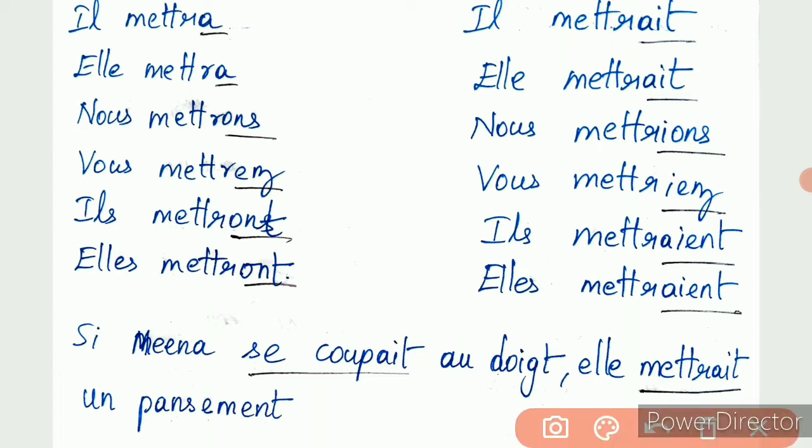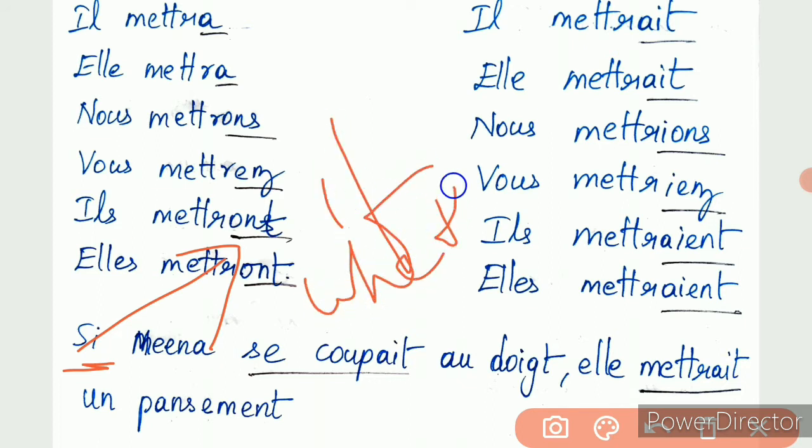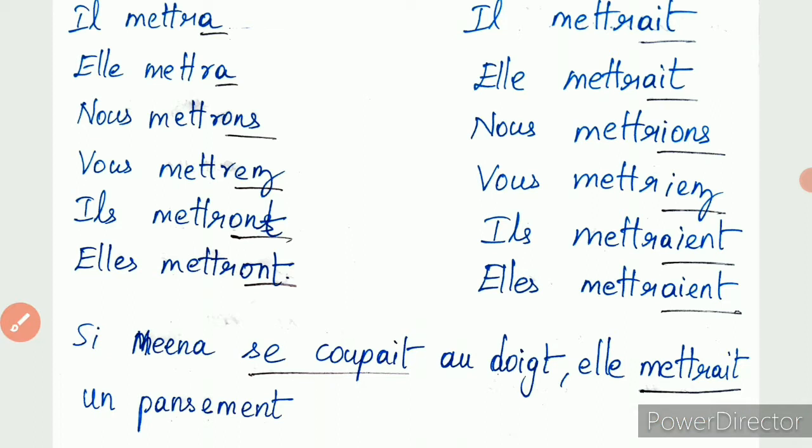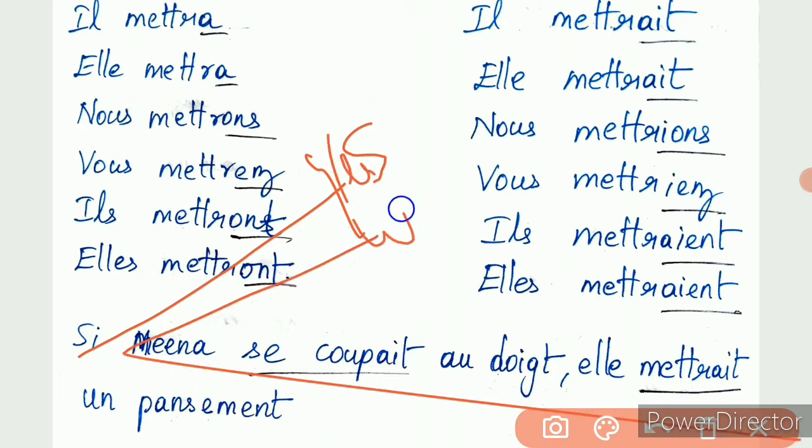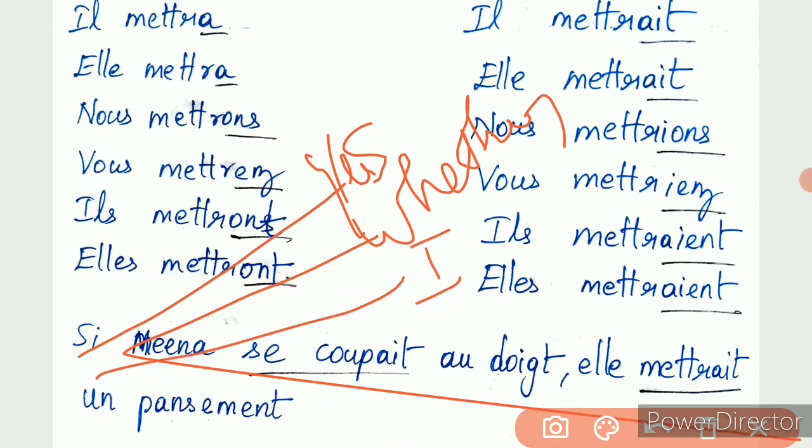While writing the answer, they have inserted this si. The meaning of si is if, whether, and rarely yes. There are three meanings for this si. Again, I repeat. The meaning of si is yes, whether, and if.